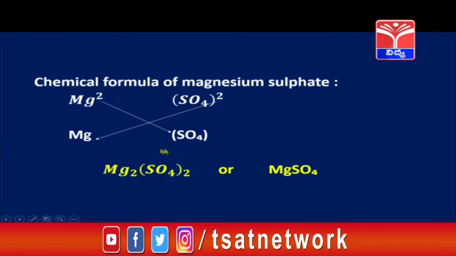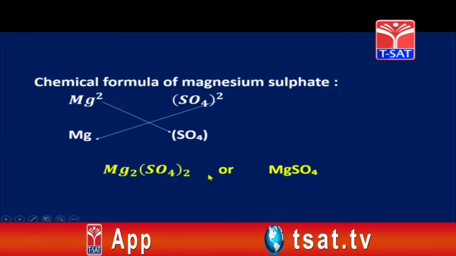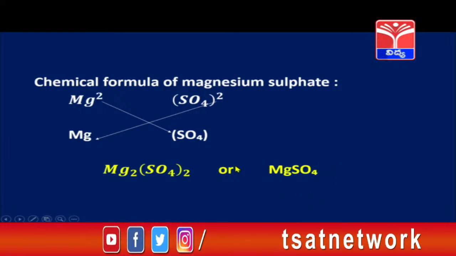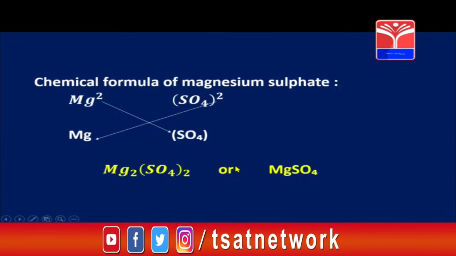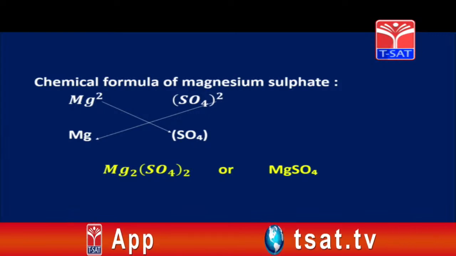But we can represent the chemical equation in the form of the lowest ratio. Okay children, lowest ratio means it is 2:2, it can become 1:1. We will write the chemical formula of magnesium sulphate as just MgSO4. Okay children, I hope you understood the chemical formula of magnesium sulphate. By the help of the anion and cation chart, you can try to write more and more chemical formulae on your own children. It is a very simple thing.